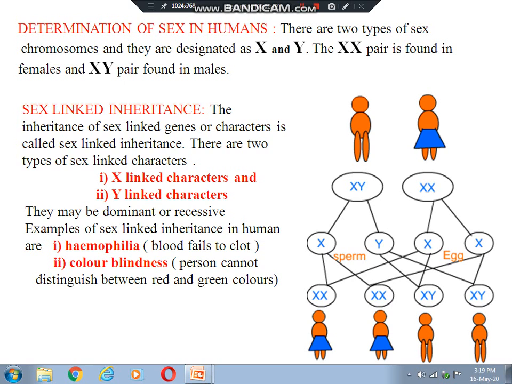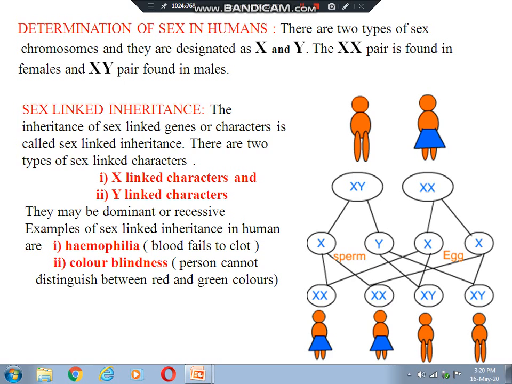In a human female, both the sex chromosomes are X, and in a human male, one is X, one is Y. So there are 2 types of sex chromosomes, designated as X and Y. The XX pair is found in females and the XY pair is found in males.